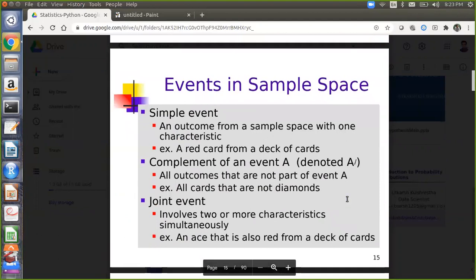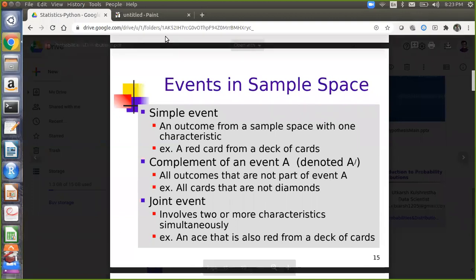Now, events in sample space. A simple event is an outcome from a sample space with one characteristic, for example, a red card from a deck of cards. The complement of an event A is all outcomes that are not part of event A. So all cards that are not diamonds.